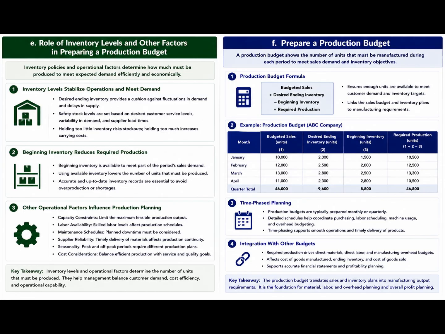Integration with other budgets ensures financial consistency. Production quantities influence direct materials, direct labor, and overhead budgets, which ultimately affect cost of goods sold and profitability. Accurate preparation supports efficient resource allocation and overall profit planning objectives.